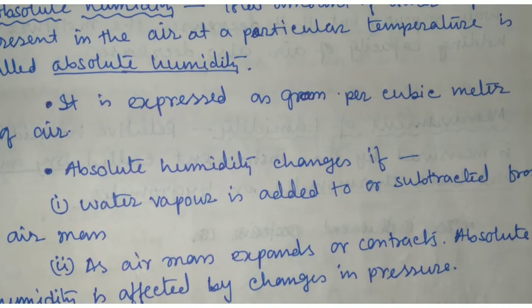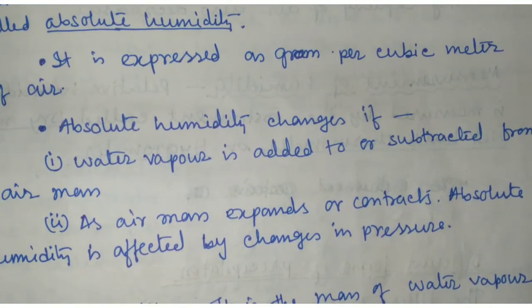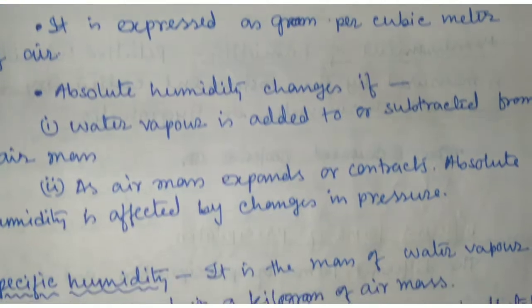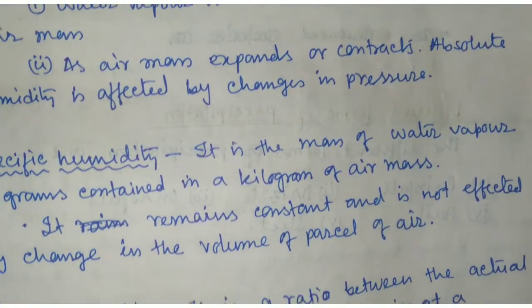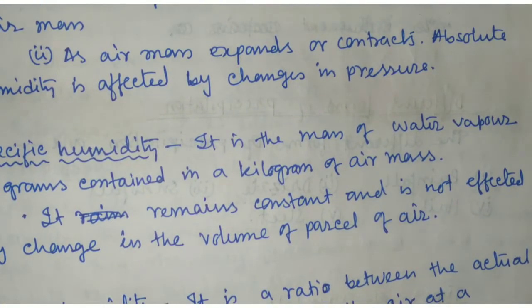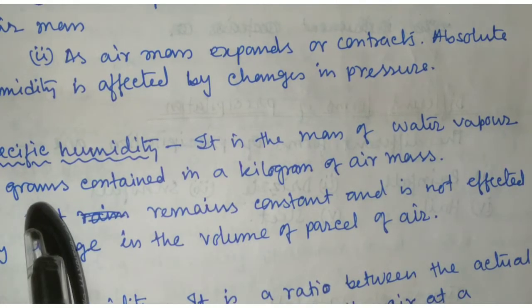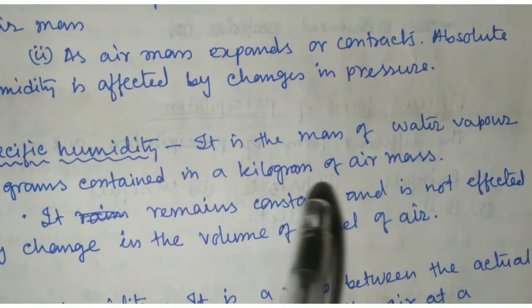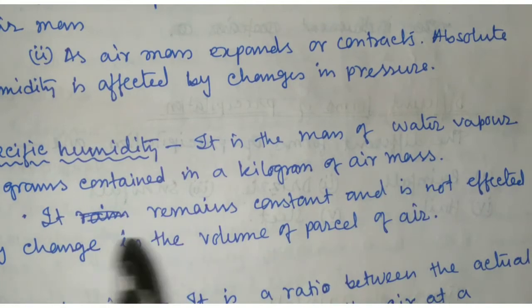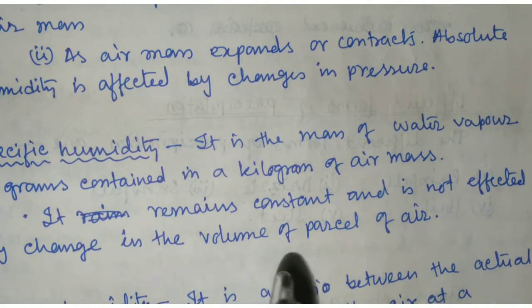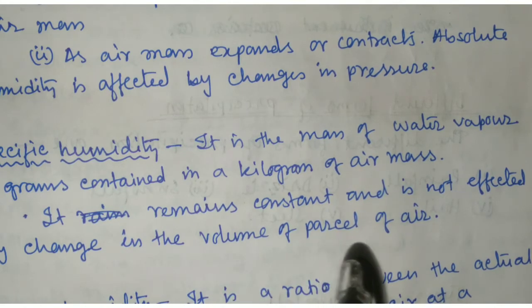Number two, as an air mass expands or contracts, absolute humidity is affected by changes in pressure. Specific humidity: it is the mass of water vapor in grams contained in a kilogram of air mass. It remains constant and is not affected by change in the volume or parcel of air.